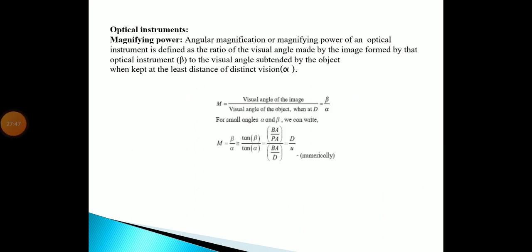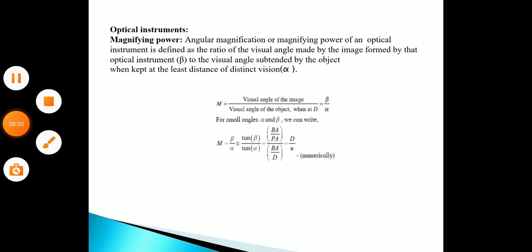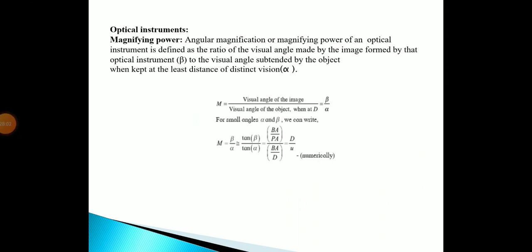Turn towards the optical instruments. Magnifying power, that is angular magnification or magnifying power of an optical instrument, is defined as the ratio of the visual angle made by the image formed by that optical instrument to the visual angle subtended by the object when kept at the least distance of distinct vision, alpha.